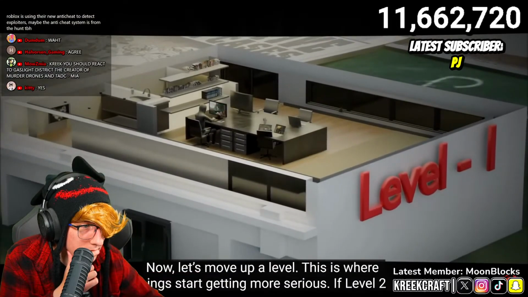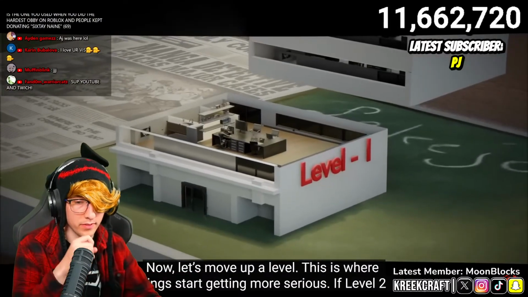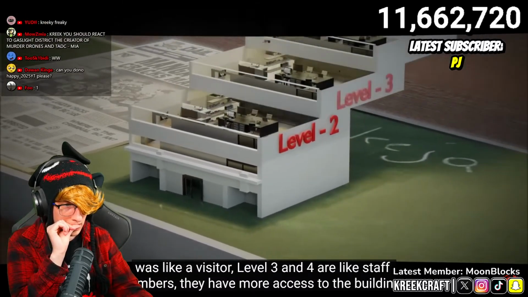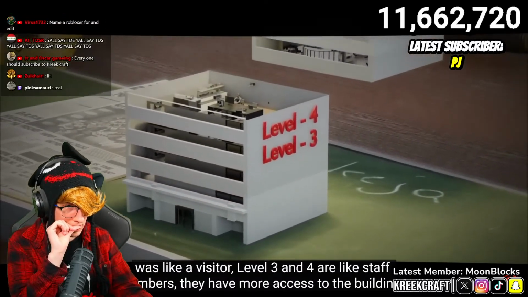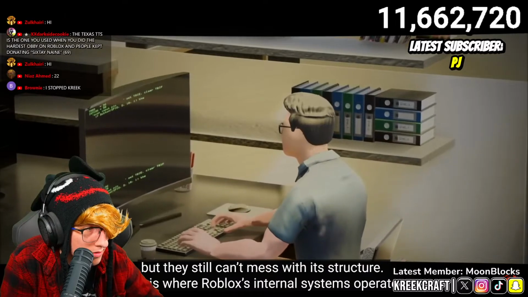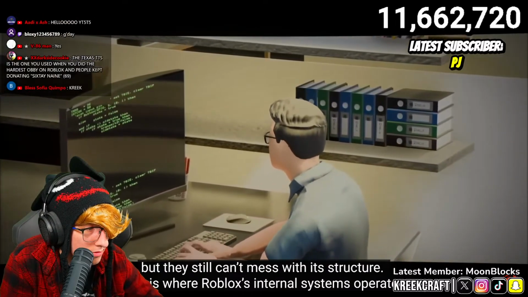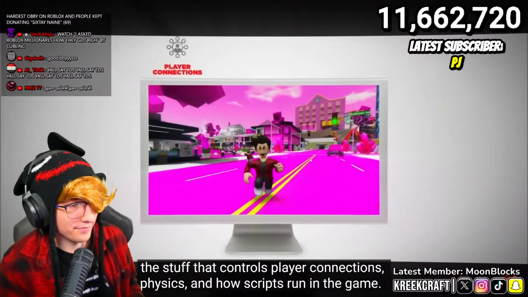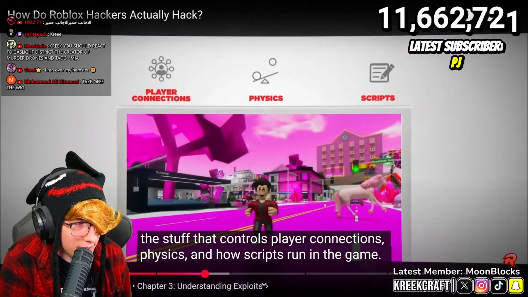Now, let's move up a level. This is where things start getting more serious. If level 2 was like a visitor, levels 3 and 4 are like staff members. They have more access to the building, but they still can't mess with the structure. This is where Roblox's internal systems operate, the stuff that controls player connections, physics, and how scripts run in the game.